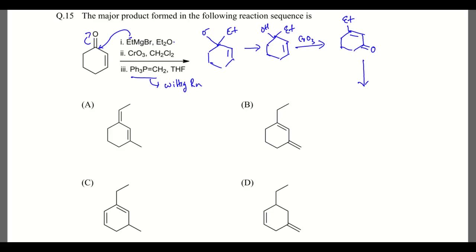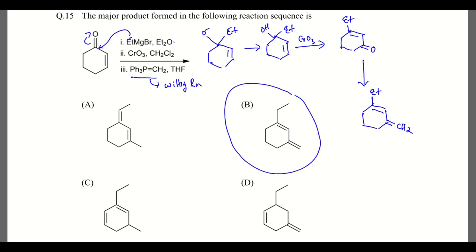So here upon Wittig reaction we will be getting, so the answer to the option is B.